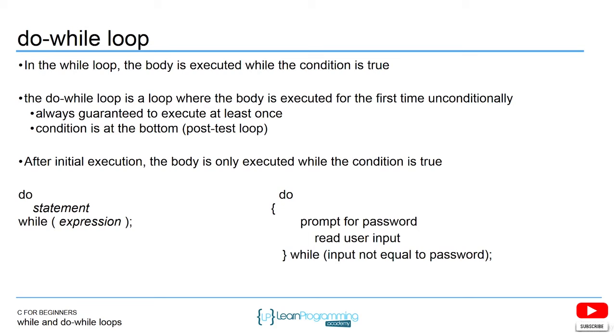So here is what it looks like. The do is at the top, and then the testing for the condition is at the bottom with the while keyword. So do is a new keyword, and then you're going to have either brackets or no brackets depending on whether or not you have multiple statements in the body. If you only have a single statement in the body, you won't have brackets. You'll just have the do at the top, and then the while at the bottom of the loop. And inside the parentheses of the while, you'll have the Boolean evaluation. That will be the condition that you check. But again, because that condition is at the bottom, you're always guaranteed to execute the statement at least one time.